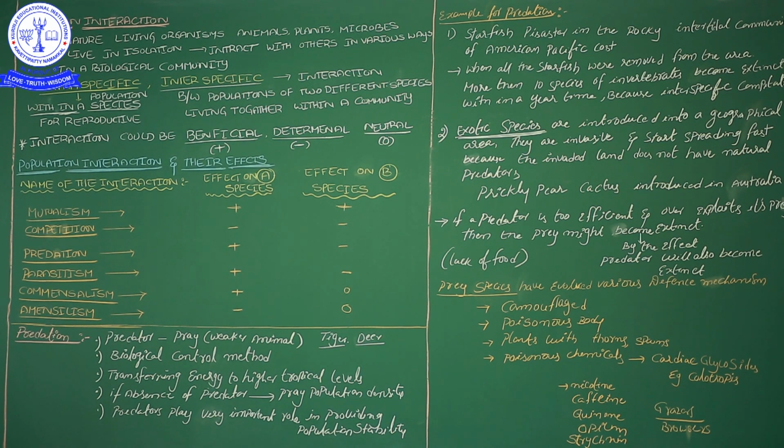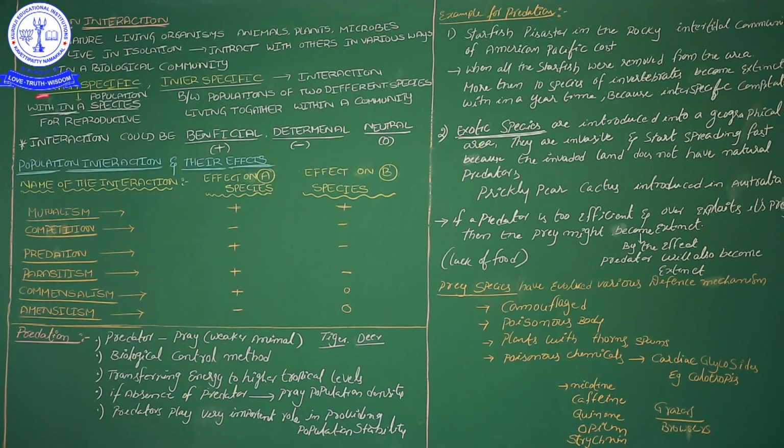Sometimes it is for sexual activities within the same species, sometimes for food or shelter. By these requirements, an organism depends upon its surrounding organisms.